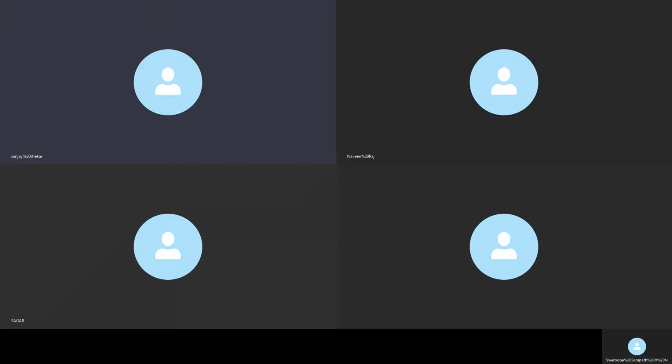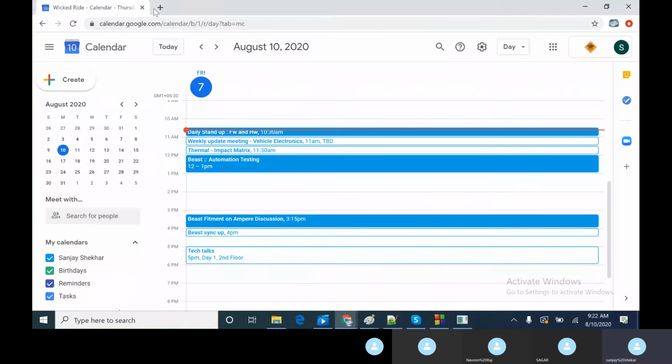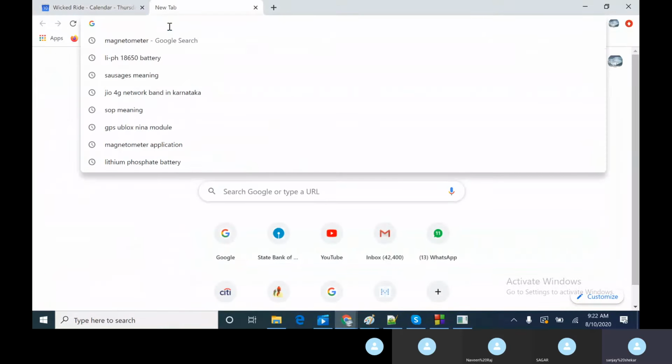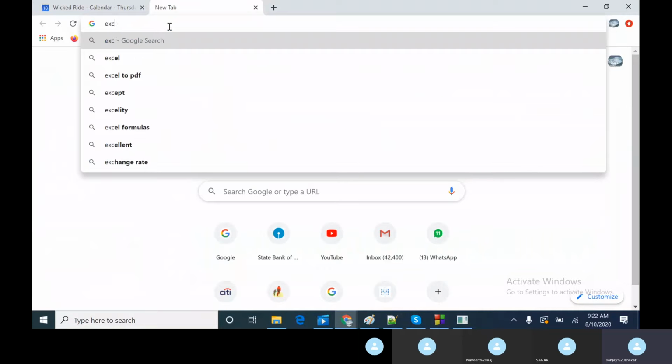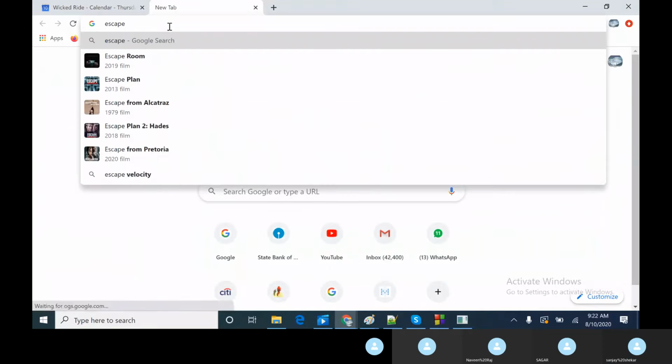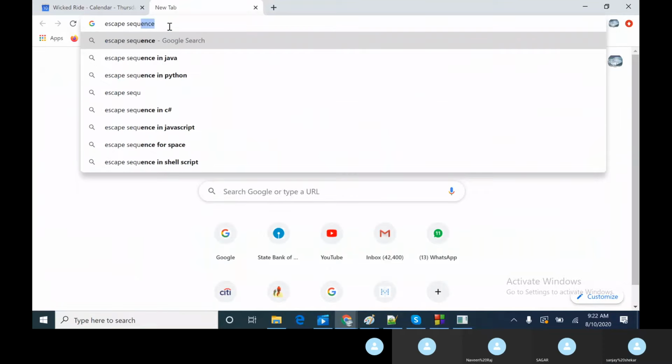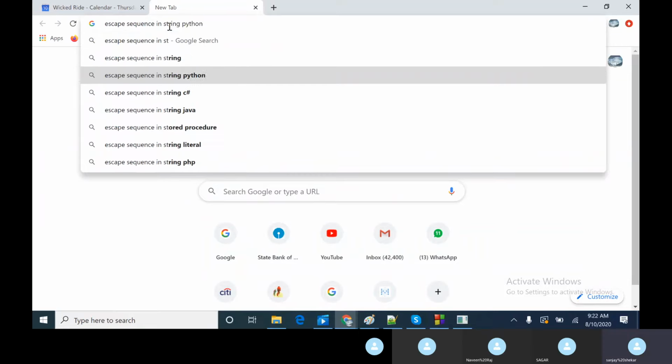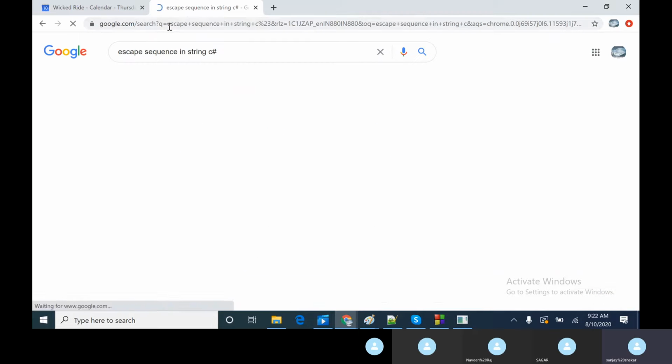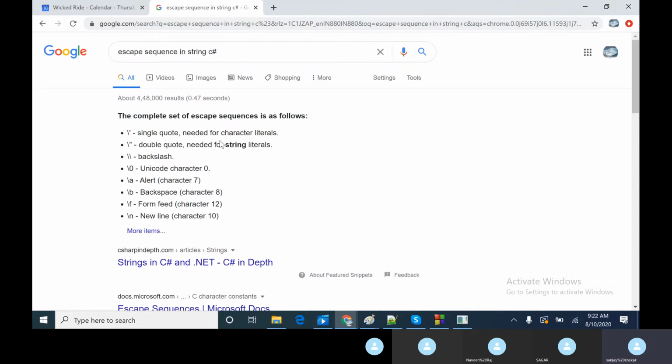So what we are trying to understand is escape sequence in string, escape sequence in string in C. So what exactly is an escape sequence? Whatever you see with a backslash is called an escape sequence.